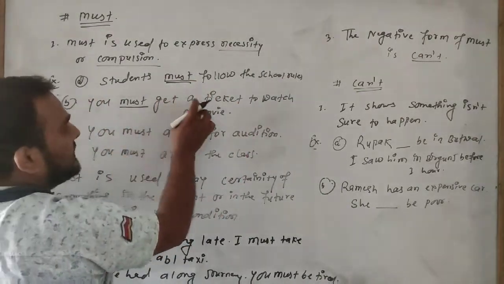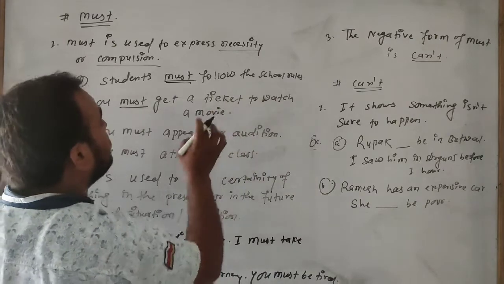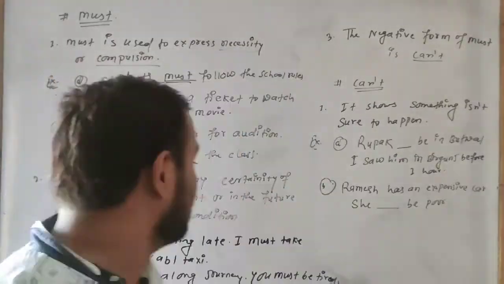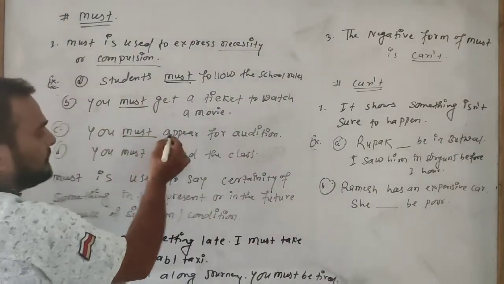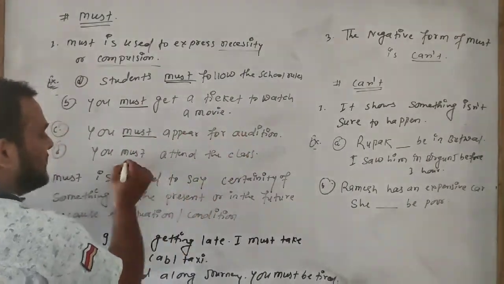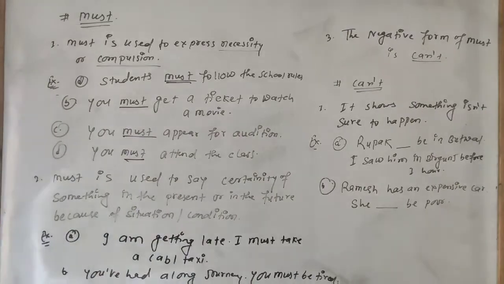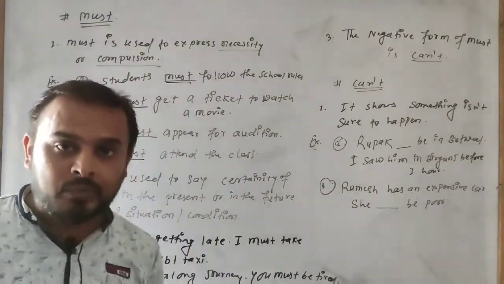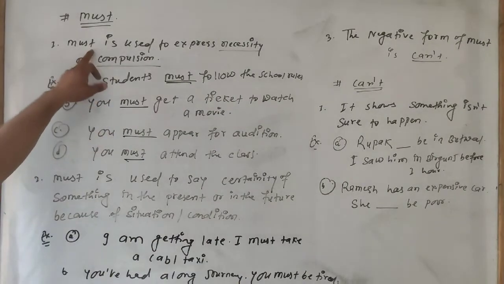You must get a ticket to watch a movie. If you are going to watch a movie, then you have to take a ticket, okay? You must appear for audition. You must attend the class. If there is compulsion, this is compulsory, you have to do, then we have to use must.